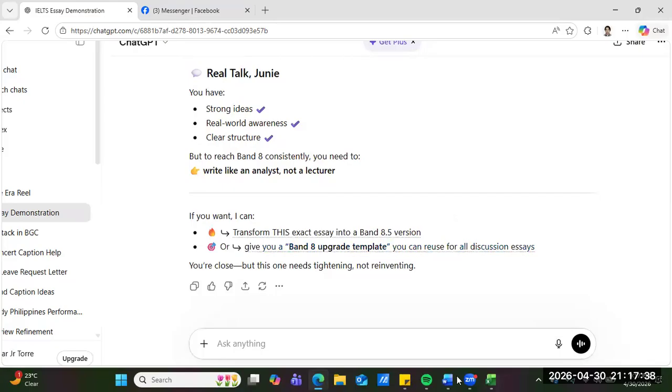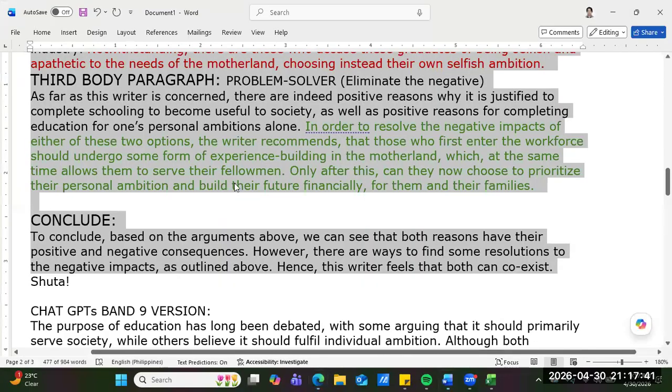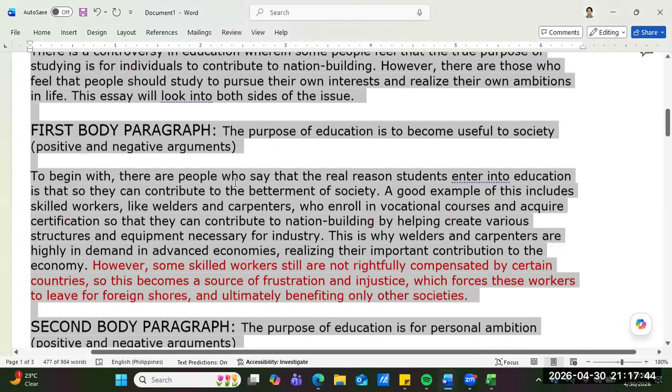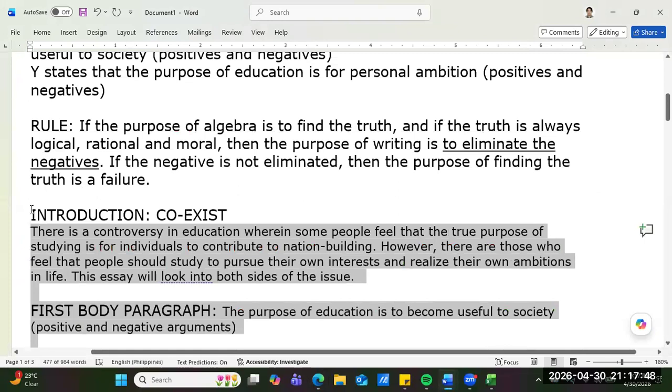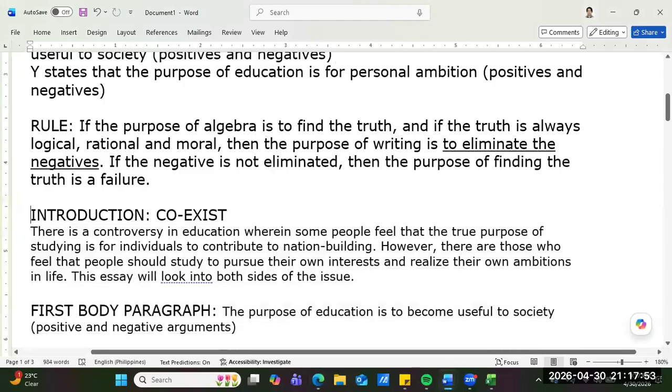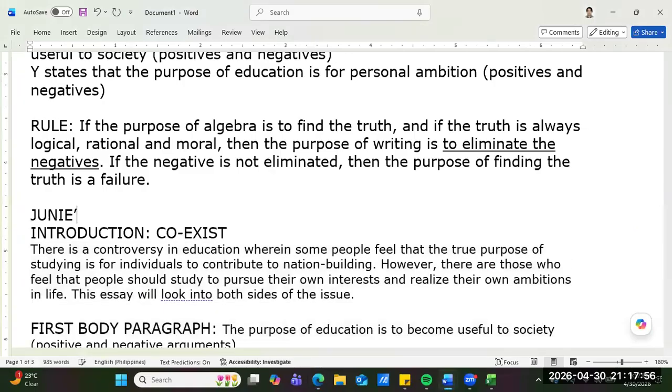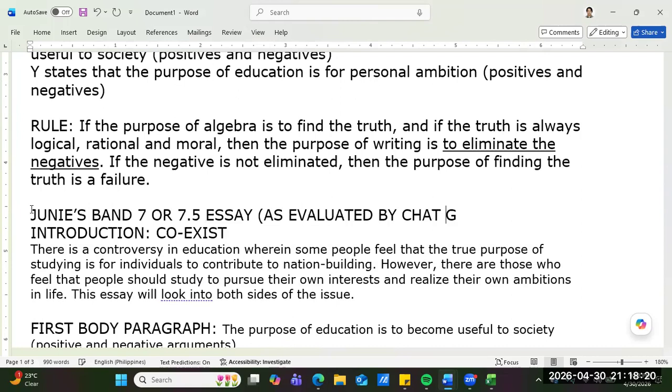Yeah, because I was lecturing. Junis, the third paragraph is crucial, yeah, the third is so crucial, because you have to eliminate the negatives. Yeah, but in the case of chat, he didn't even mention the negative anymore. Right, guys? Okay, as evaluated by ChatGPT. Writing is hard, guys. You have to be familiar with the topic to begin with, right, guys? Writing is really hard.